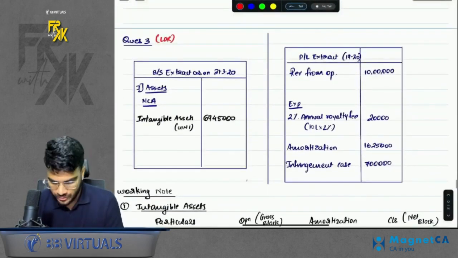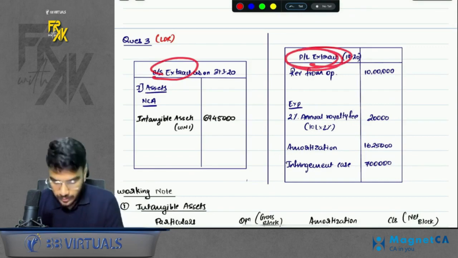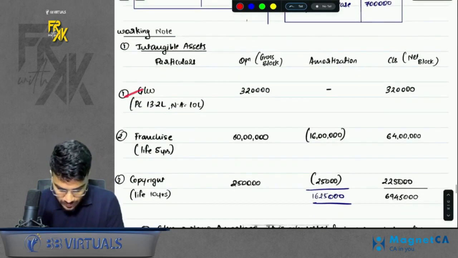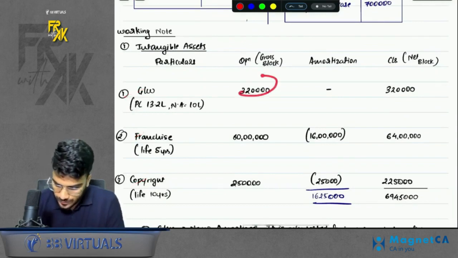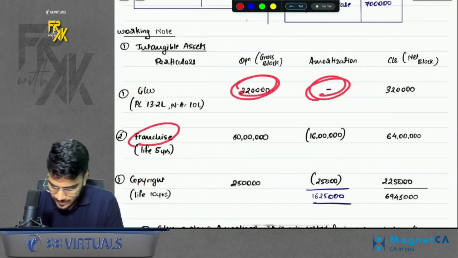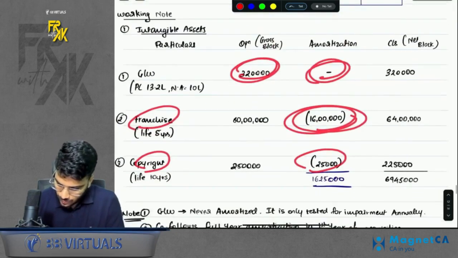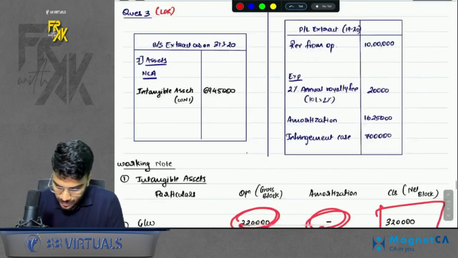So they were asking me for an extract, so I gave them the extract. Right? Under the extract, there are intangible assets. In intangibles, we have 3 elements: goodwill, franchise, copyright. So goodwill, no amortization. Franchise, amortization of 1 year. Copyright, amortization of 1 year. Okay. So the total of the closing balance of all intangibles will be shown in the balance sheet.